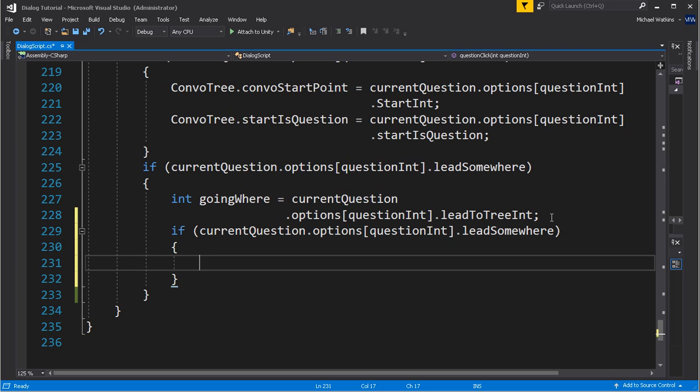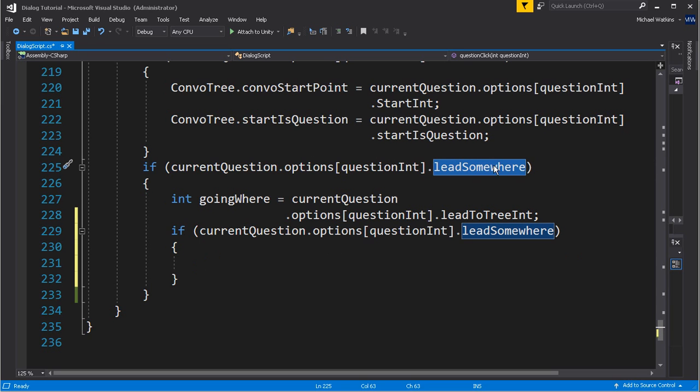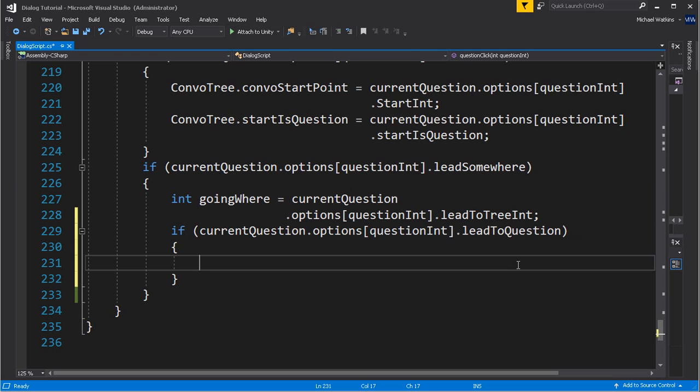So where are we going? Oh, sorry. So we're going somewhere. We already asked, are we going somewhere? Up here, yes. Where are we going? Now I need to ask a question, and it was not that question. It is lead to question. So, are we going to a question? So, this is yes, this is going to be a boolean.